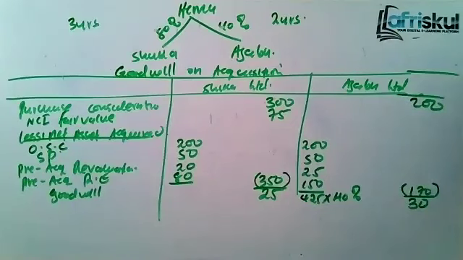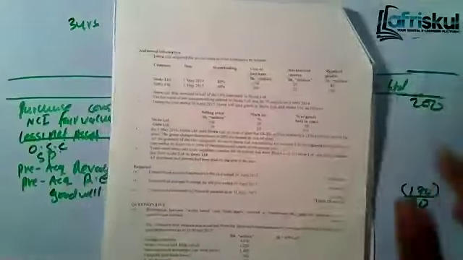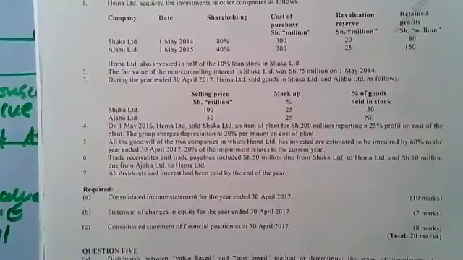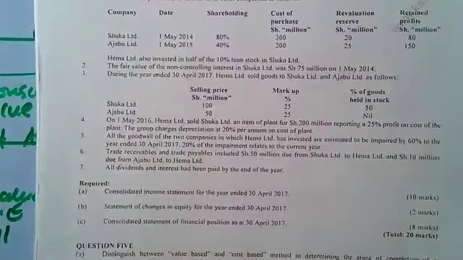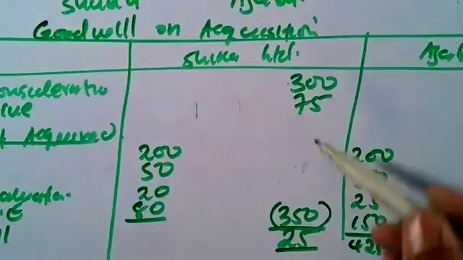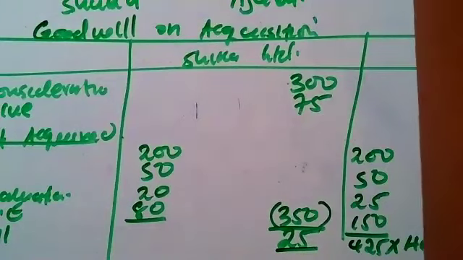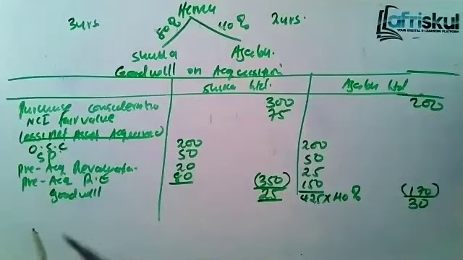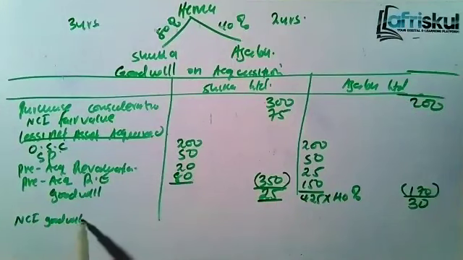Before that, let me show you something else. For the full goodwill, you can also use this method. You just take this one. This is how you can get the NCI goodwill.